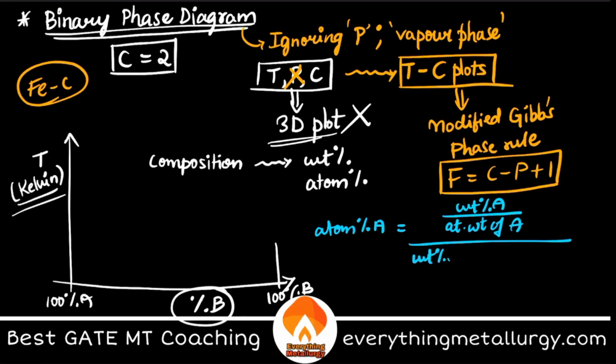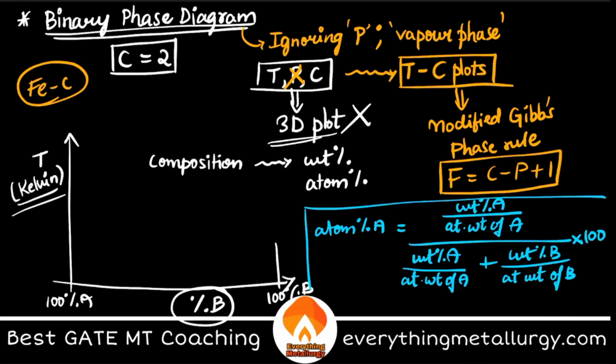The total is weight percentage of A by atomic weight of A plus weight percentage of B divided by atomic weight of B, into 100, because we are dealing in percentages. So this is the relation between weight percentages and atomic percentages. This is about the binary phase diagram.